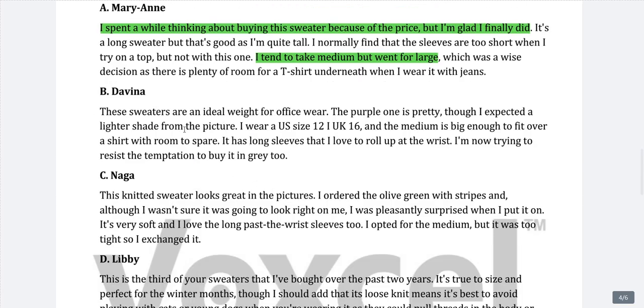Now we will read the B paragraph. These sweaters are ideal for office wear. So this is an office wear sweater. The purple one is pretty, though I expected a lighter shade from the picture. So what this particular person is saying is that the color is pretty, although she expected a lighter shade from the picture. There's something about color not matching the website image.